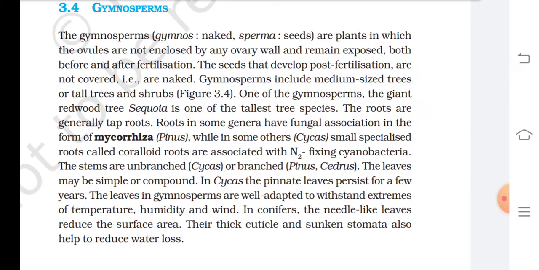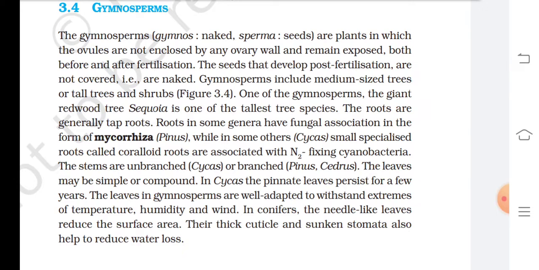The roots are generally tap roots. Roots in some genera have fungal association in the form of mycorrhiza, as in Pinus, while in some others, like Cycas, small specialized roots called coralloid roots are associated with nitrogen-fixing cyanobacteria. The stems are unbranched, as in Cycas, or branched, as in Pinus and Cedrus.